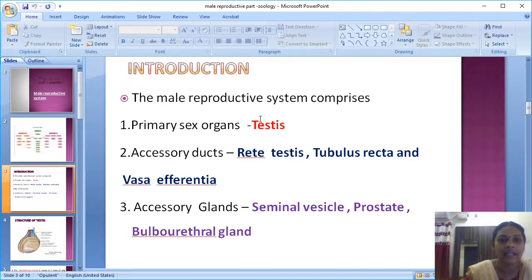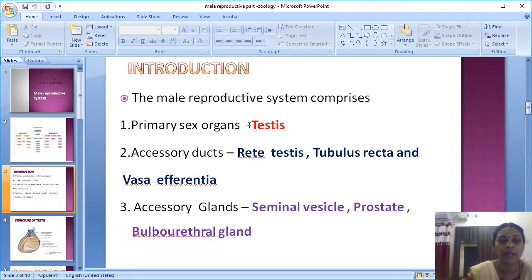In the introduction slide, the primary sex organ is testis. The parts which come under the testis are rete testis, tubulus rectus and vasa efferentia. Vasa efferentia is different, vas deferens is different. Okay, so don't confuse them. Next, the accessory glands, I already said, are seminal vesicle, prostate and bulbourethral gland. All glands produce some fluid for the function of the organs.